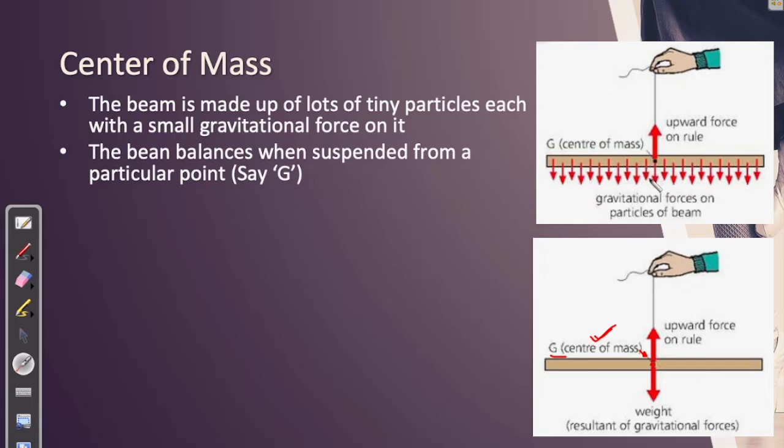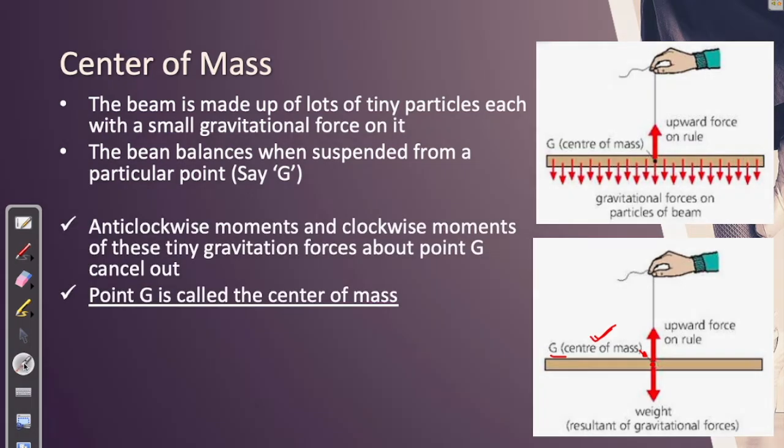So one concept more we have understood, that each of the atoms is experiencing a downward force, right? But when we suspend from G only, the beam or this ruler stays horizontal. Why? If you go through the chapter on moments, you'll understand from the principle of moments that what is happening here is that the anti-clockwise moment and the clockwise moment of these tiny gravitational forces about G cancel out.